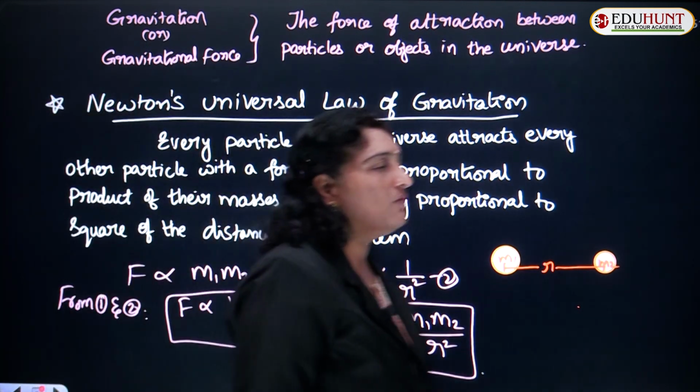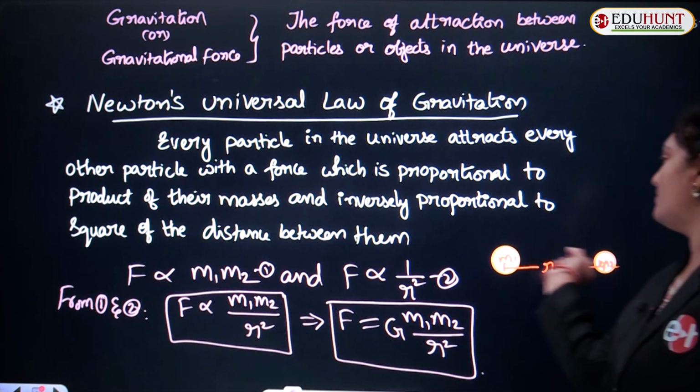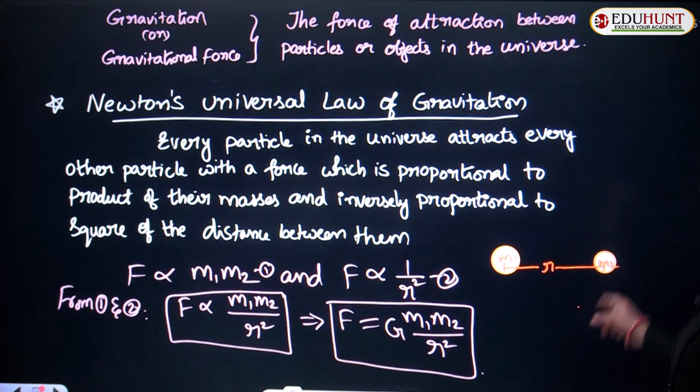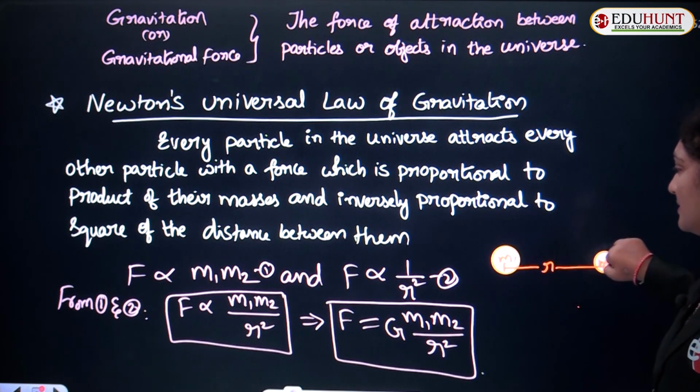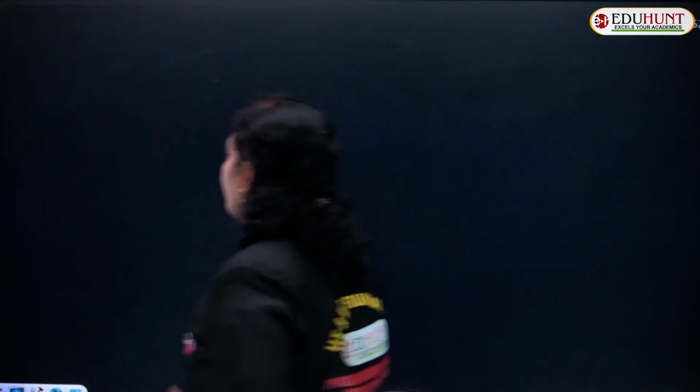Very clearly, one thing you need to know, children: this mass attracts the second body with some force F1, and the second body attracts the first body with some force F2. Let me explain this clearly.